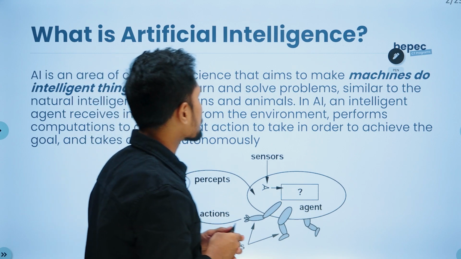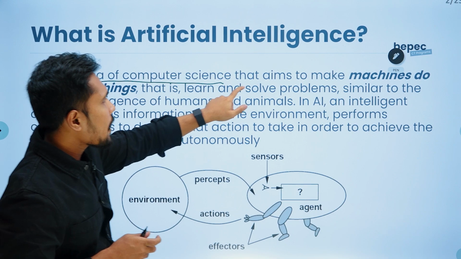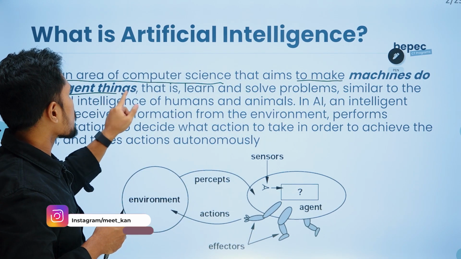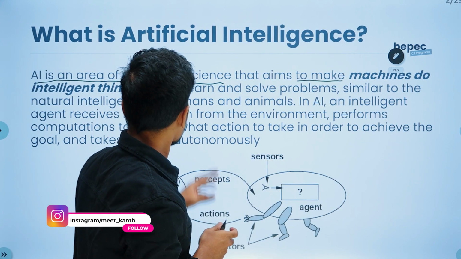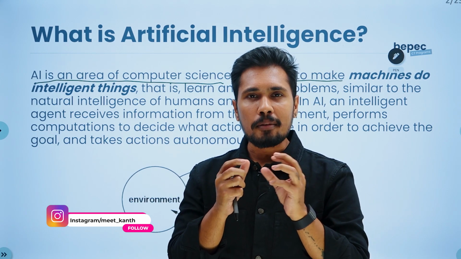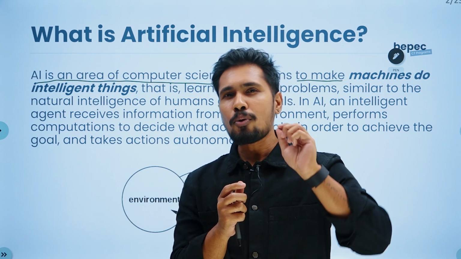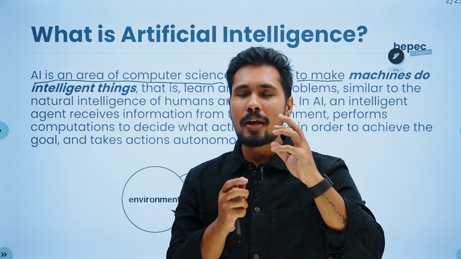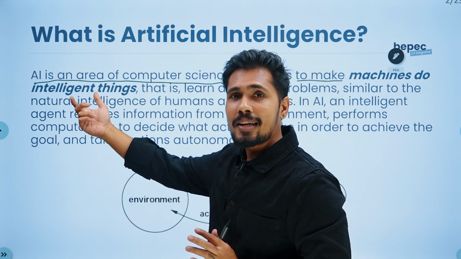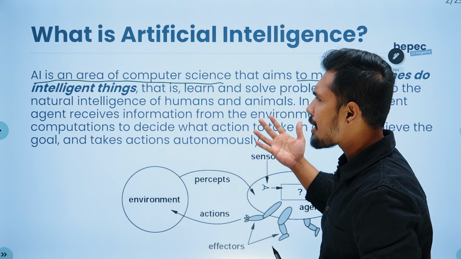So let's take a simple definition. AI is an area of computer science that aims to make machines do intelligent things. In a very simple way, we can say artificial intelligence is nothing but giving machines the ability to think and act like humans. But I wouldn't say think and act, because AIs are unable to think as of now. They are able to do things in an intelligent way like humans, and we call that AI. So how exactly is it doing that?